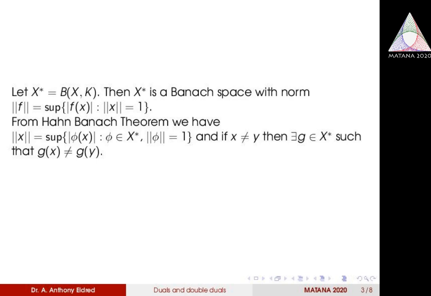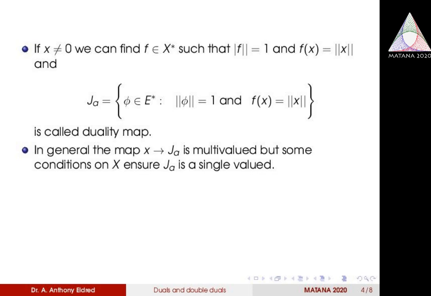And also if x is not equal to 0, then it is possible to find a linear functional such that norm f equal to 1 and f of x equal to norm x. So for any vector we can find a corresponding functional. So how to compare an element in X and an element in X star? We take any non-zero element in X, and we can give a corresponding element in X star such that norm f equal to 1 and f of x equal to norm x.